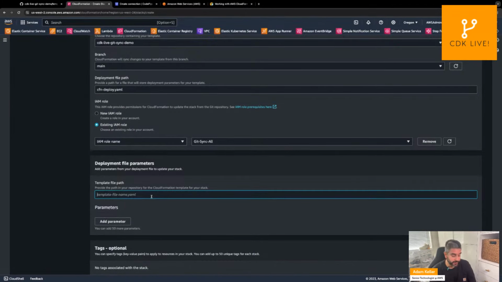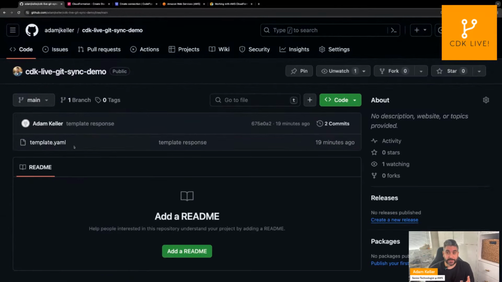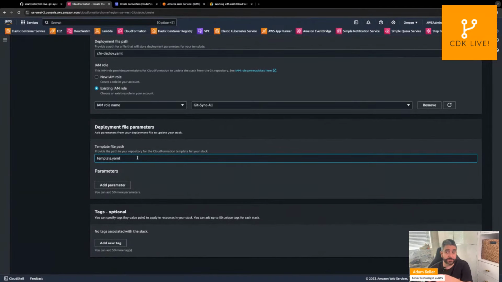Okay, and then we're going to define our template path. This is where our CloudFormation YAML lives. As I showed in the repository, this is going to be template.yaml. That's the name of the file here. So I need to tell CloudFormation to look at the template.yaml file for our CloudFormation template.